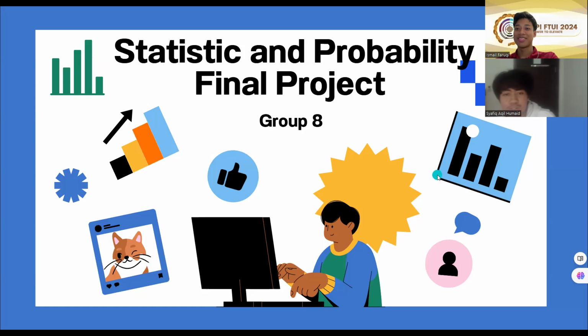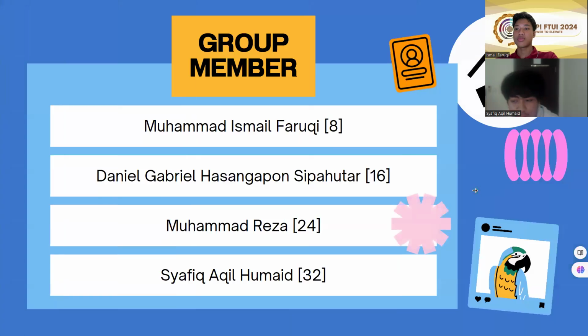Hello everyone, good afternoon. We are Group 8 and we will be presenting the result of our statistics and probability final project, which focuses on the commute time of students from their residence to campus. Next slide. Our group consists of Muhammad Ismail Faruqi, Daniel Gabriel Hasangapon Sipahutar, Muhammad Reza, and myself, Syafiq Aqil Humaid.